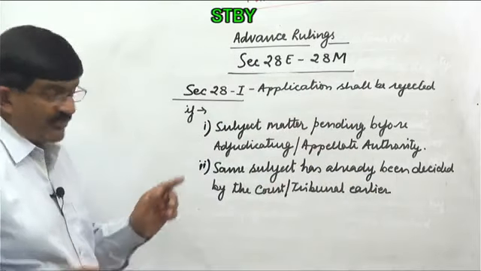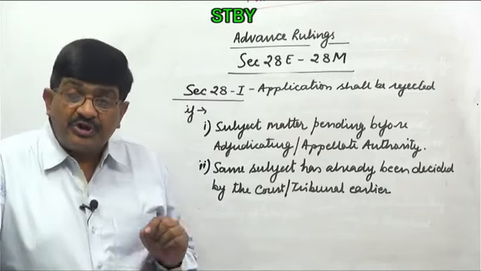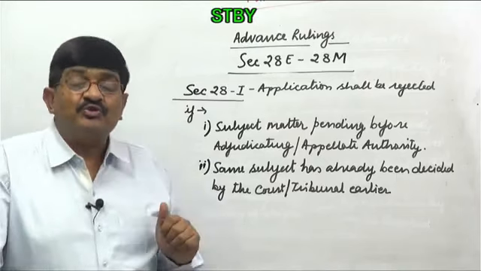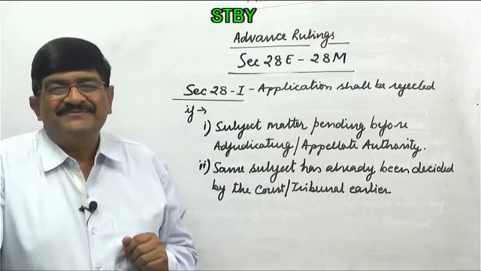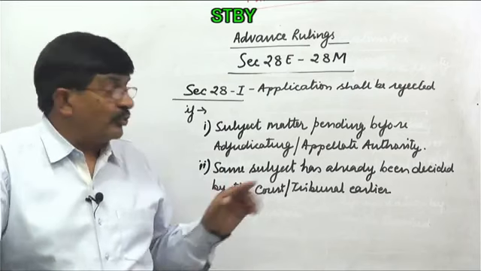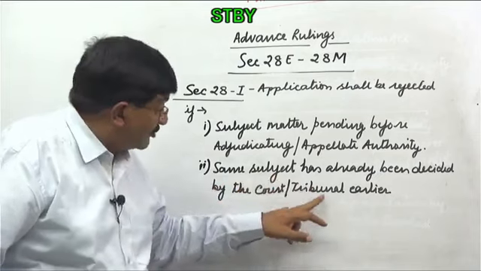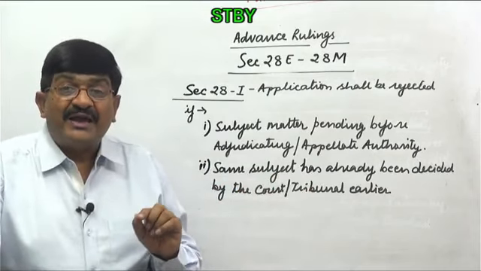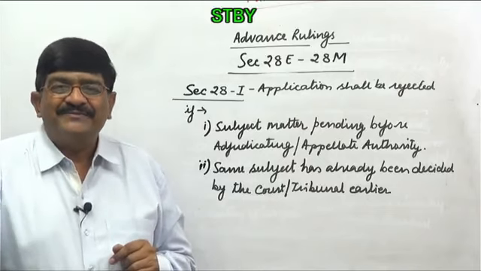So this point number B is showing that the position of authority for advance ruling cannot be considered as superior to appellate tribunal or the court. So where similar subject matter has already been decided by the tribunal, that is appellate tribunal or by the court, that subject matter will not be touched upon by an authority for advance ruling.